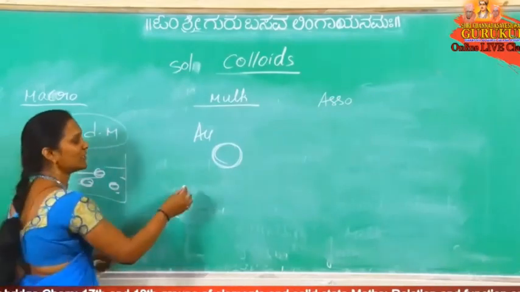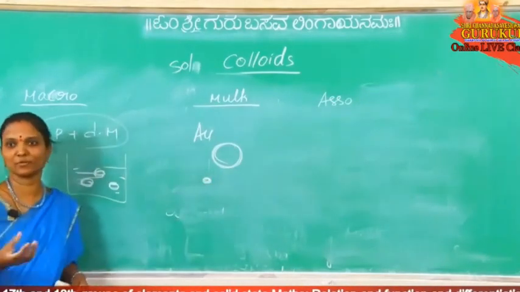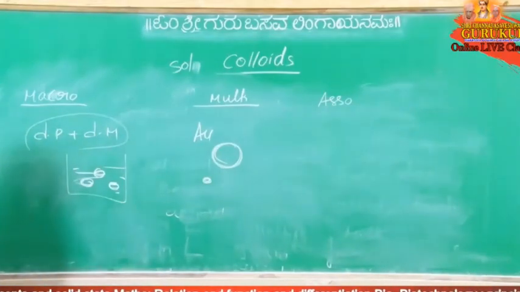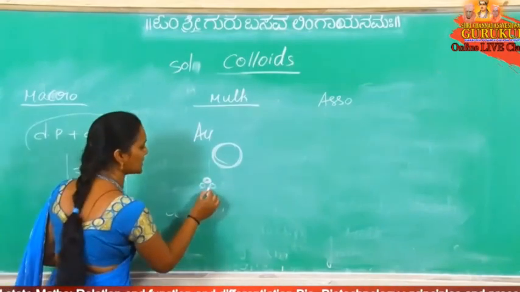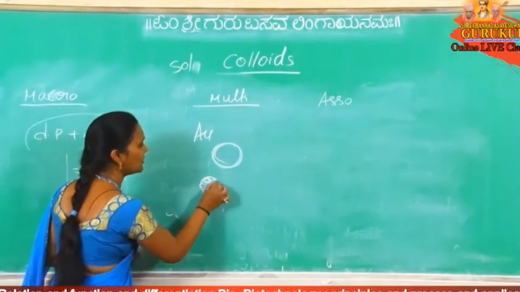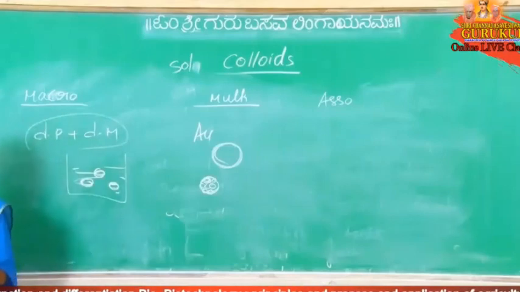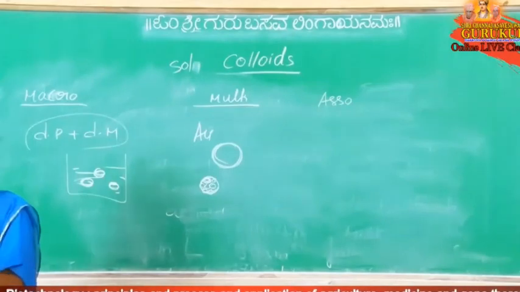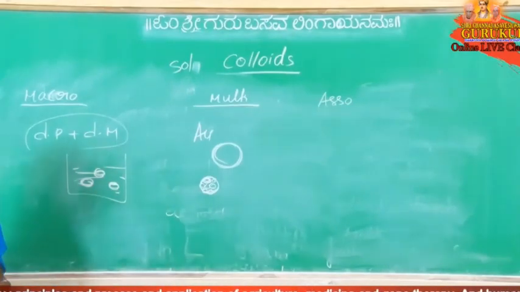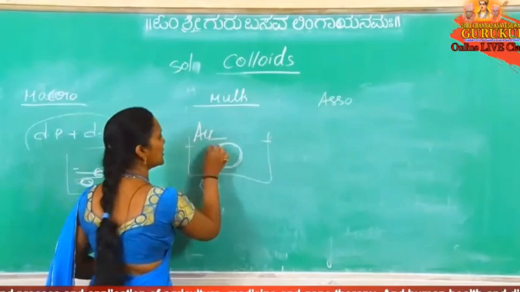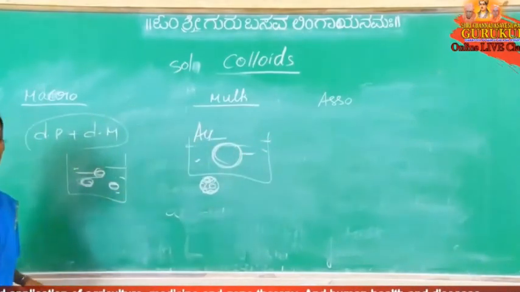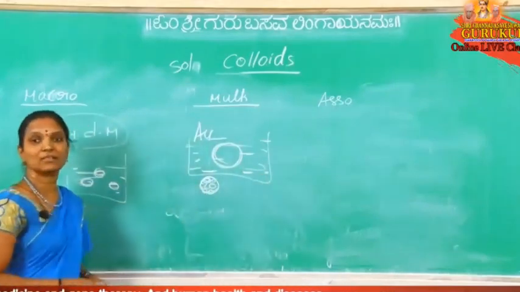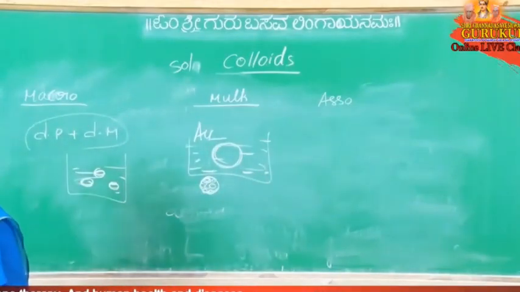Now for laddu formation: the bunde particles are small in size, not in colloidal size. We need a colloidal solution, so what should we do? We mix all these bunde particles, and then they combine and change to laddu. Now we are getting that colloidal size. So multimolecular means a number of molecules gathered and changed into a colloidal size particle. That particle is dispersed in the dispersion medium. Now this is an example for a multimolecular colloidal solution.